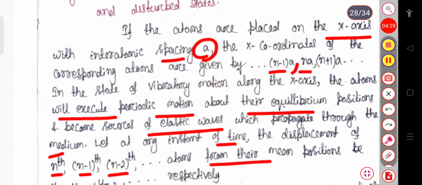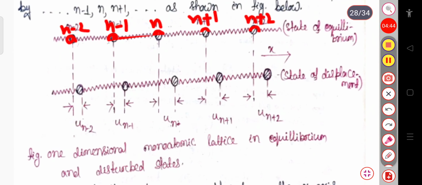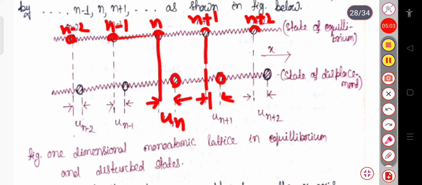You can see that at any instant of time, suppose this is your nth particle and it gets displaced to this point, so this displacement is your un. Similarly, if the n plus 1th particle gets displaced to this point, then this particular displacement is your un plus 1.